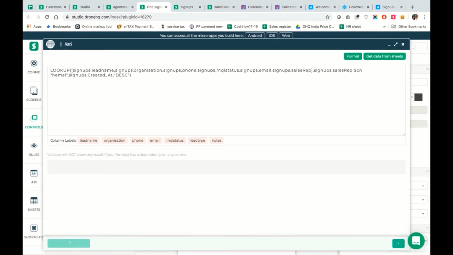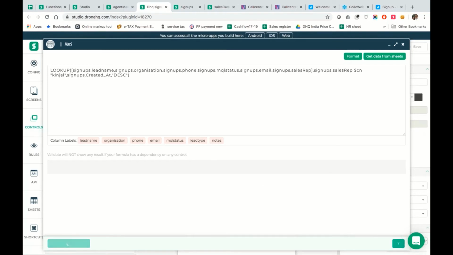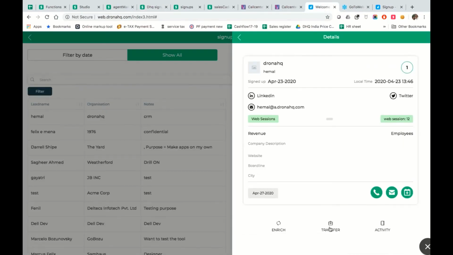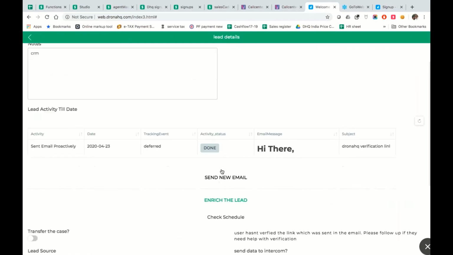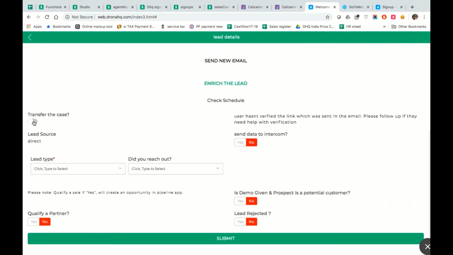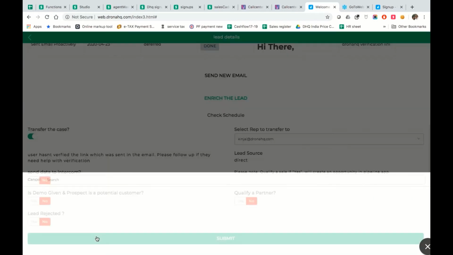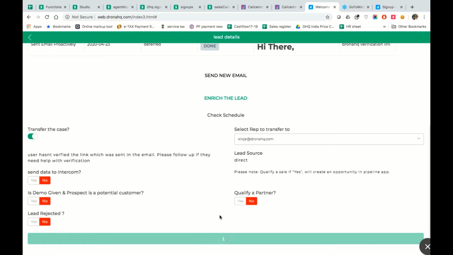So here we go. Let's try to run it with Kinjal, because for Kinjal we couldn't see any lead. Now let's try to transfer one case to Kinjal and see if she now gets a lead. So let's go back and add one case to Kinjal. Let's see how we transfer a case. I'm going to transfer this case to Kinjal, and submit. Here we go.